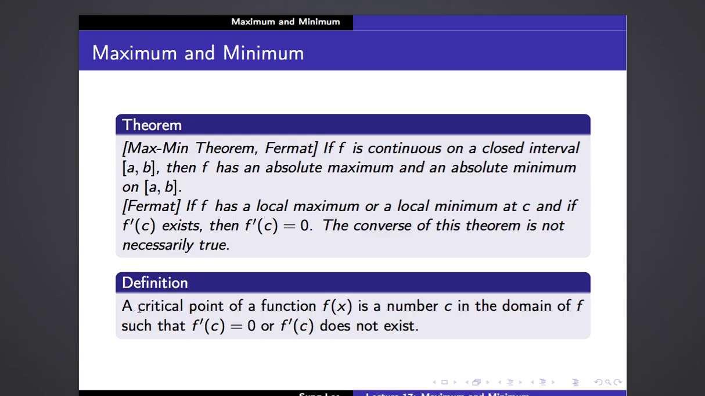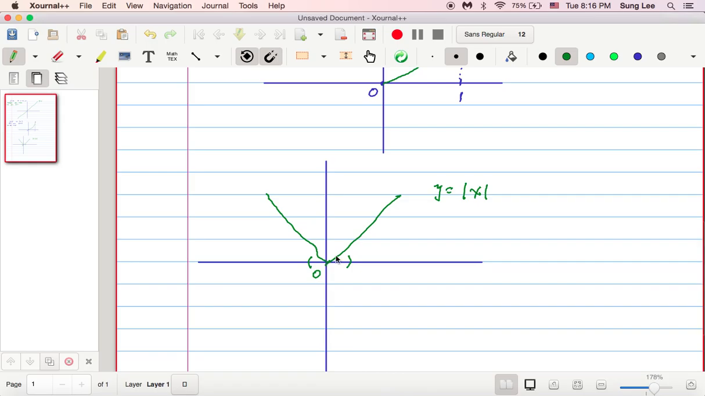Okay, so here's a definition. A critical point of a function f of x is a number c in the domain of f such that f prime of c equals 0 or f prime of c does not exist. Okay, that's important. In the earlier example, at x equals 0, the derivative does not exist. So in this case, x equals 0 is a critical point.